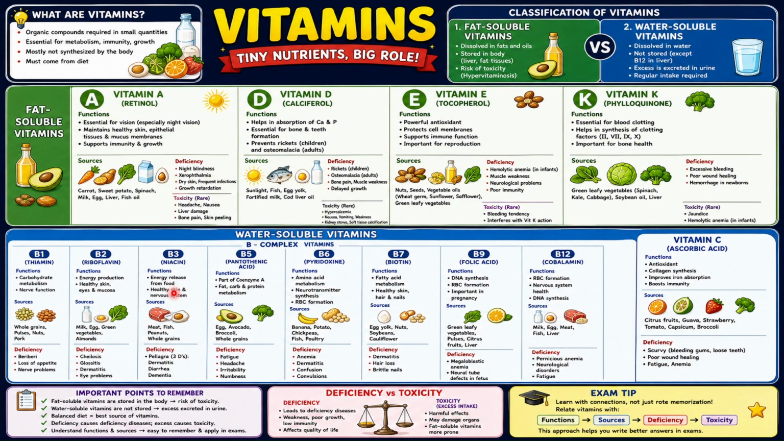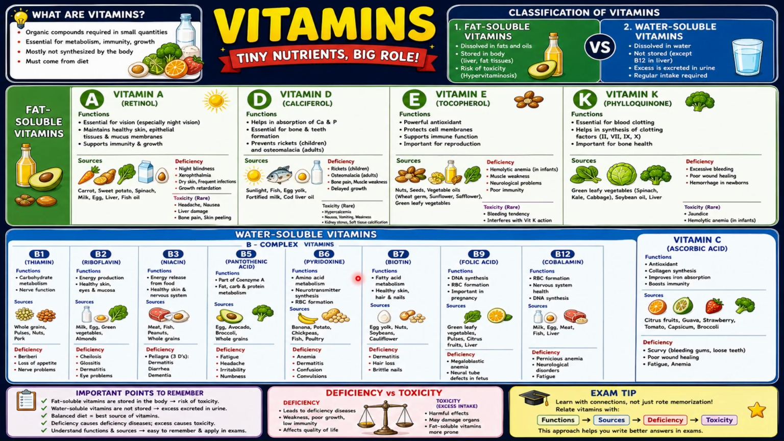Deficiency will cause 3D, very important. That is dermatitis, diarrhea, or dementia. Then, vitamin B5 and B6. B5, B6 helps in metabolism and RBC formation. The food sources are very common. Deficiency will cause fatigue, headache, irritability, anemia, similar type of defects which our human body experiences due to the deficiency of vitamin B5 and B6.